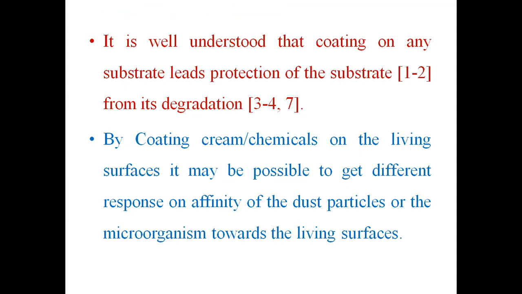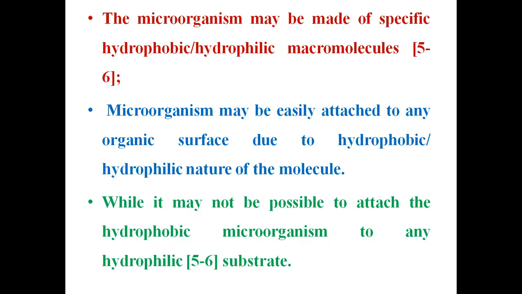The aspect of a polymer chain near a surface is well understood. It is also understood that when a polymer chain is coated onto a surface, it protects the surface of the substance from degradation. Coating any surface, either living or non-living, using some polymeric material may lead to a certain change in the affinity of molecules towards the surface. If there is any microorganism made of, say, a hydrophobic or hydrophilic cell, it can be attached to a surface which is coated with a suitable polymer.